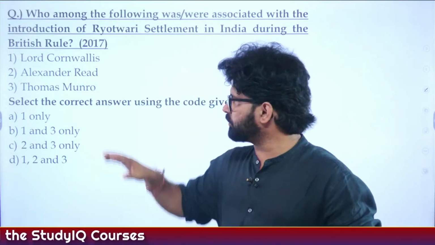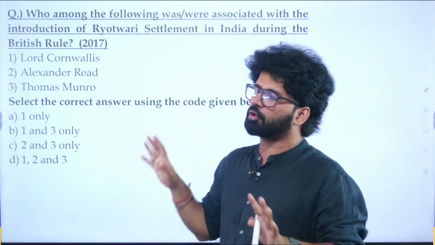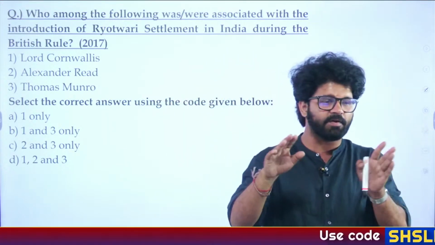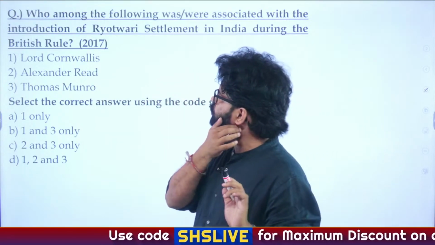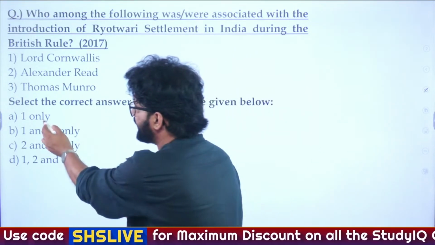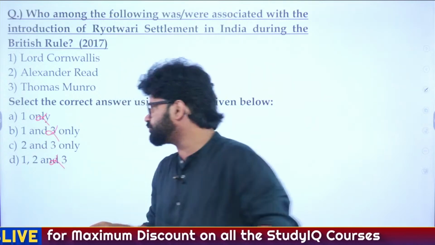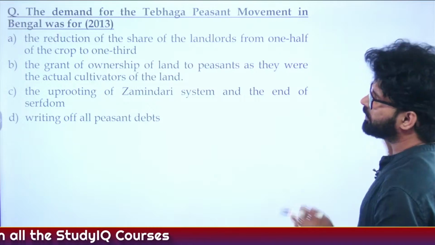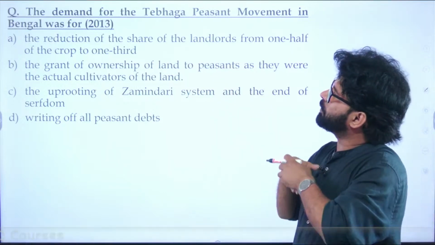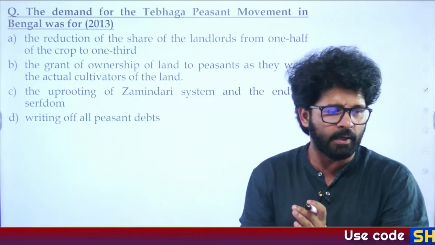So we have talked about all these guys. We have talked about Rayotwadi settlement when we discussed peasant movements and tribal movements. Lord Cornwallis is associated with the permanent settlement. If you eliminate him, you will get the option that is 2 and 3. And that's how you deduce answer C, 2 and 3. Tricky question.